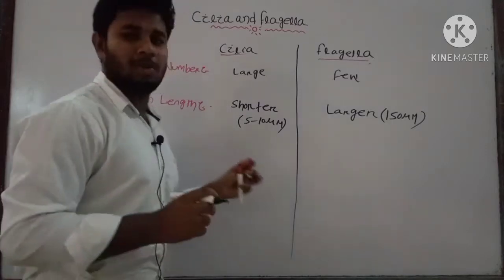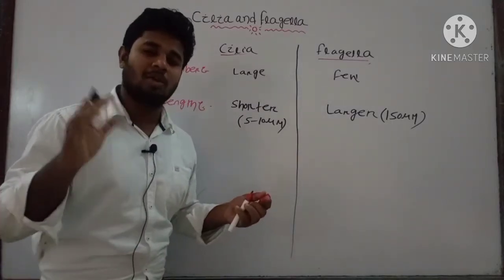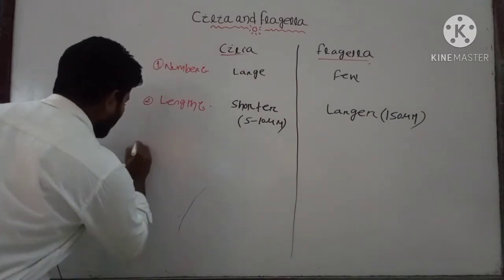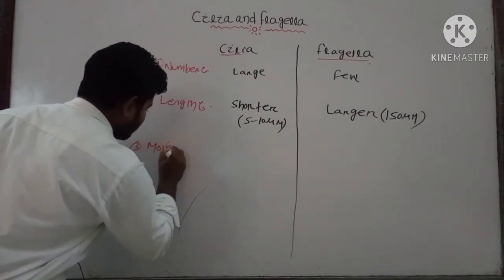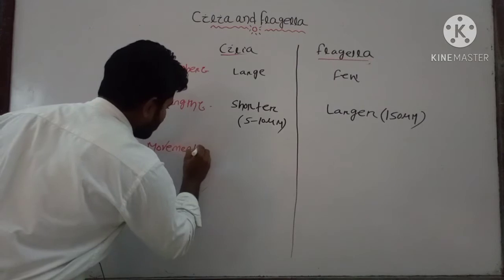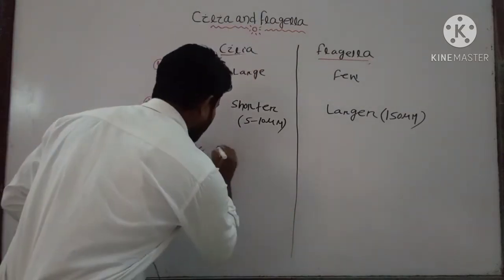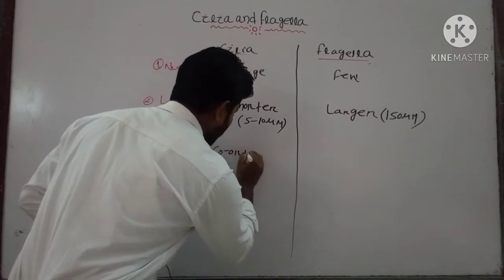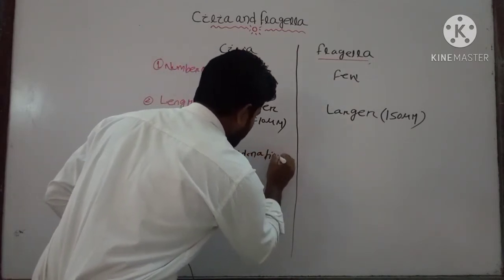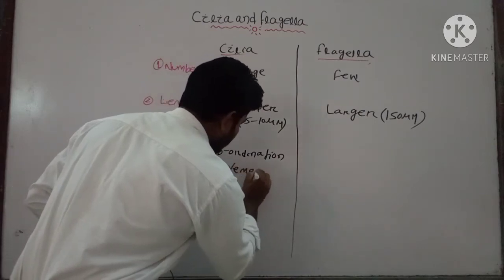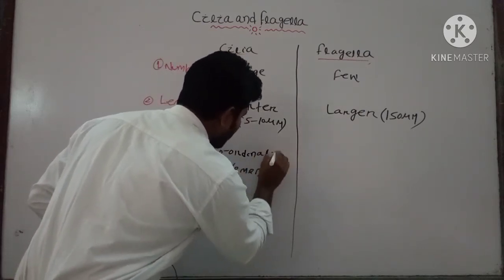Then another important point is movement. In movement, cilia show coordination type of movement. What is coordination movement?